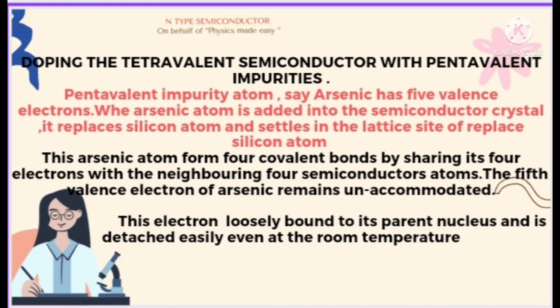When an arsenic atom is added into the semiconductor crystal, it replaces a silicon atom and settles in the lattice site of the replaced silicon atom, and this arsenic atom forms 4 covalent bonds by sharing its 4 electrons with the neighboring 4 semiconductor atoms. But what about the fifth one? The fifth valence electron of arsenic remains unaccommodated, so this electron is loosely bound to its parent nucleus and is detached easily even at room temperature.